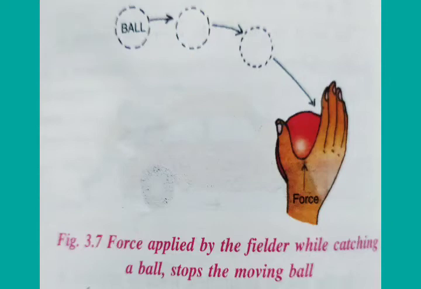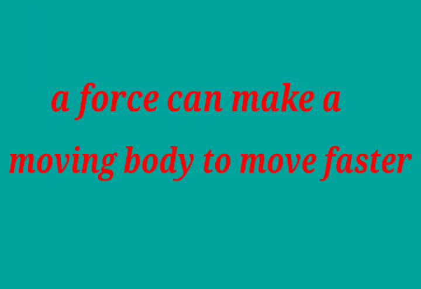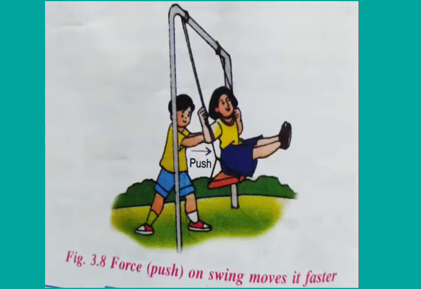Next effect, a force can make a moving body move faster. Means when a force is applied on a moving body in the direction in which it is moving, the body begins to move faster. For example, the swing moves faster when a boy gives a push to it.